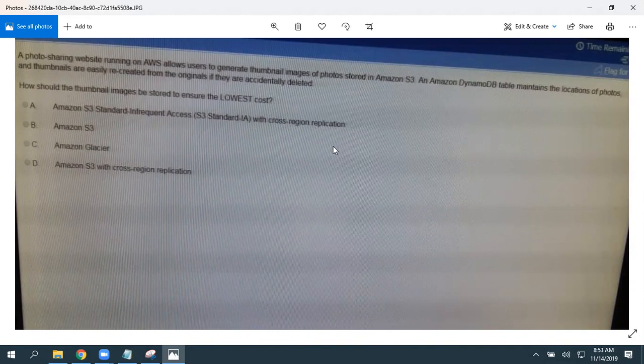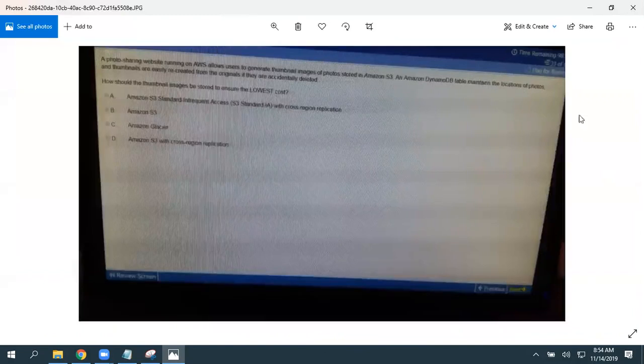So you cannot use Glacier. Glacier is the cheapest, I agree, but in this case, we cannot use that. Then Amazon S3, there is no storage class like S3. S3 Standard is there, so that is not a valid option. Then Amazon S3 with cross region replication. Again, S3 is not a storage class. S3 Standard is a storage class. Remember that. So one option, Amazon S3 Standard Infrequent Access, is the only valid one there. But if you have RRS, you must select RRS as it is logs and thumbnails. Just to test you, he will give it in that manner.